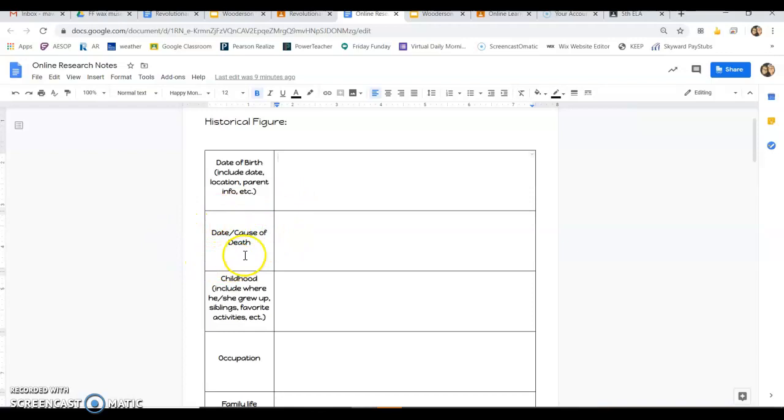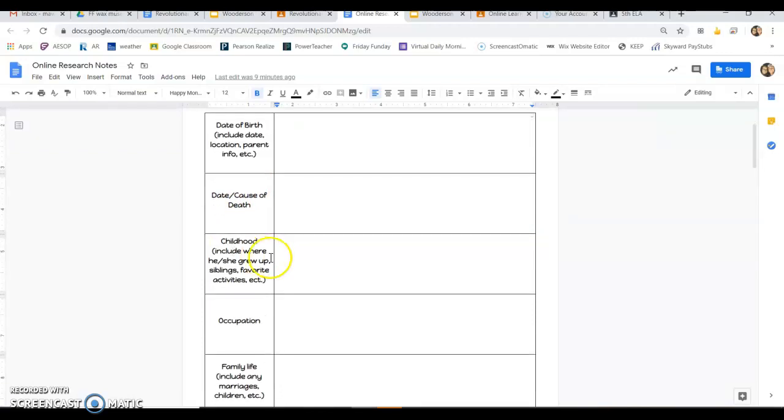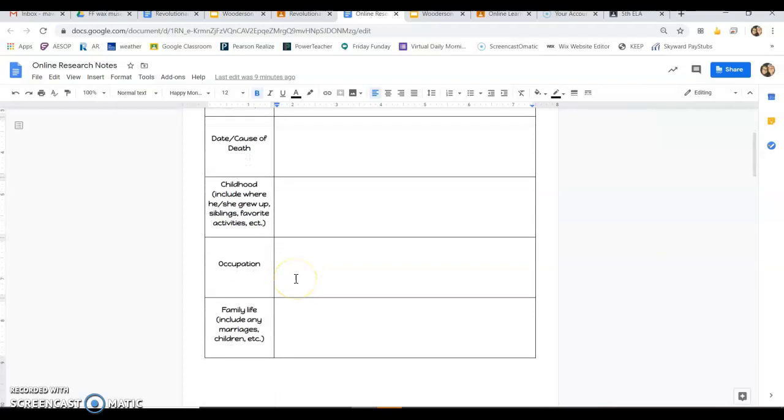Okay? Then you're going to find when he died and what he died from. Again, if it doesn't tell you how he died or what he died from, just leave it blank. Just put the date. You're going to find and write down anything about his childhood. Here are just some ideas of things you can look for: where he or she grew up, siblings, favorite activities. If it talks about any of those things, you can jot them down here. These do not need to be in complete sentences. You can just jot down little notes as you go.